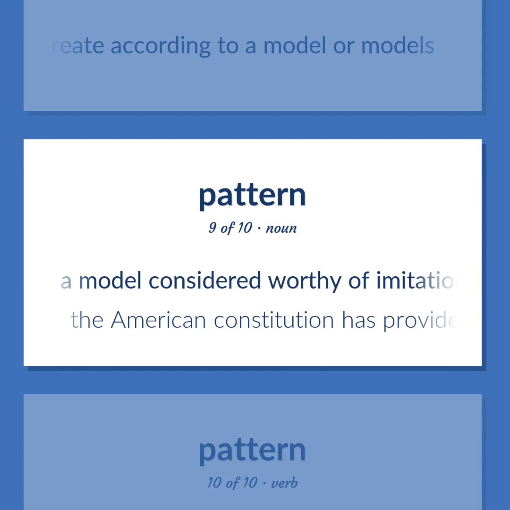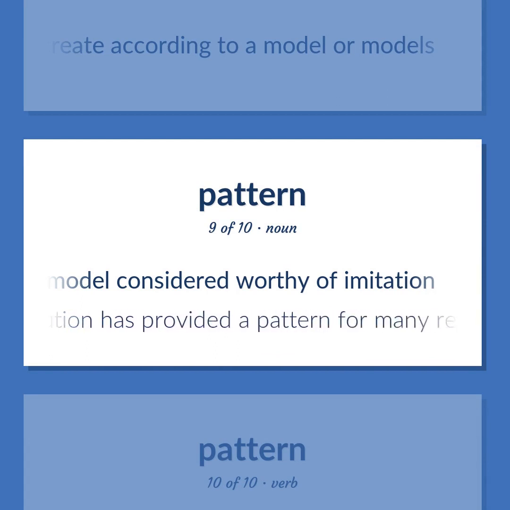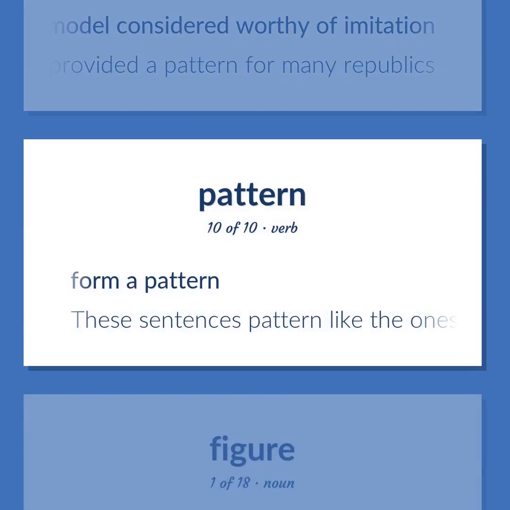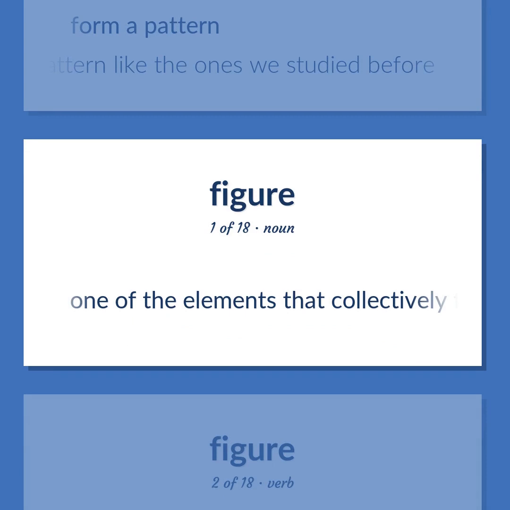A model considered worthy of imitation. The American Constitution has provided a pattern for many republics. Form a pattern. These sentences pattern like the ones we studied before. One of the elements that collectively form a system of numeration.